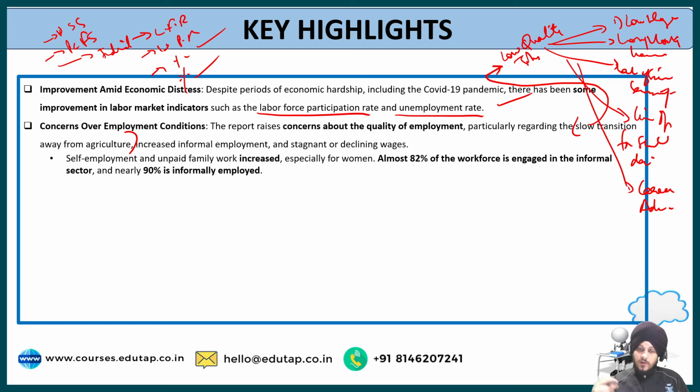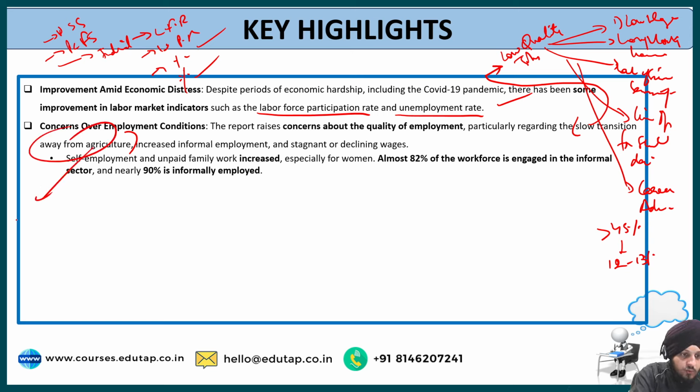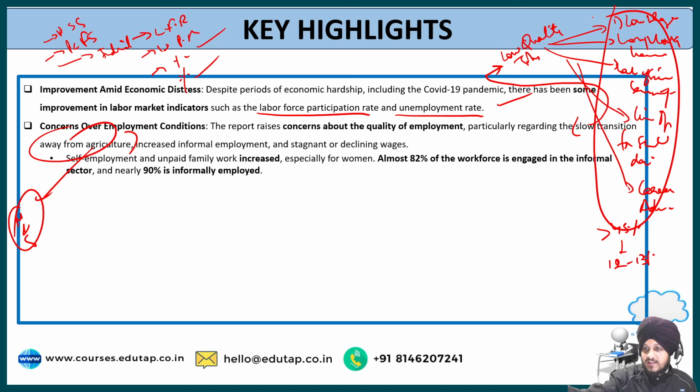Also, even though agriculture employs more than 45% of the workforce, it contributes only 12 to 13% of the GDP, which is a problem. So this is why the slow transition away from agriculture, meaning moving from agriculture to the manufacturing and service sectors, is considered a problem, because of these issues in the agriculture sector. That raises concerns about the quality of employment.